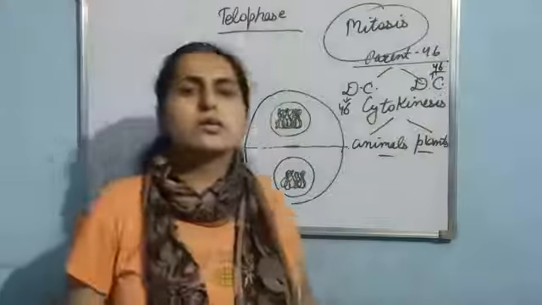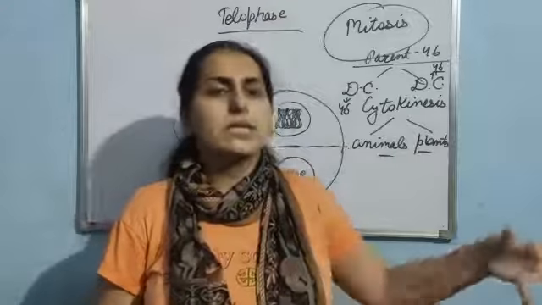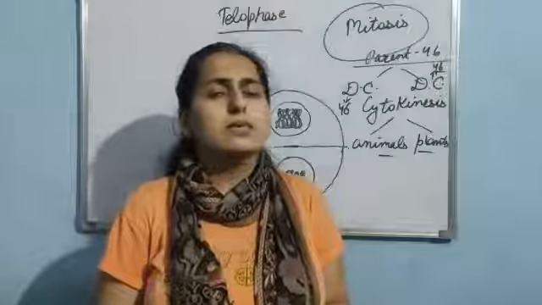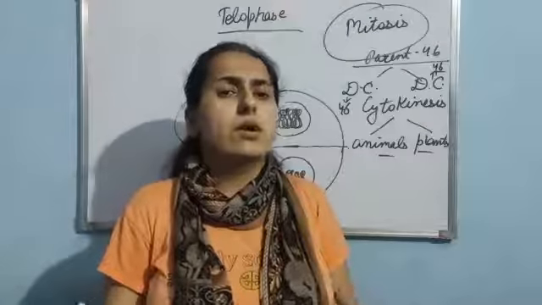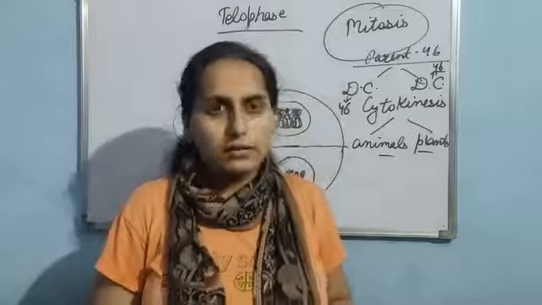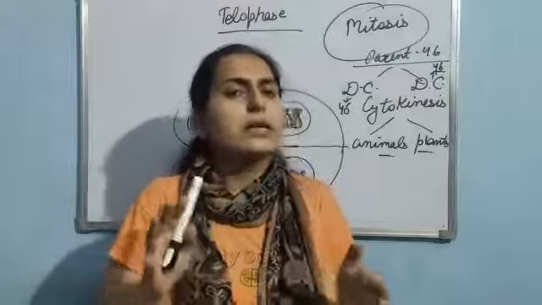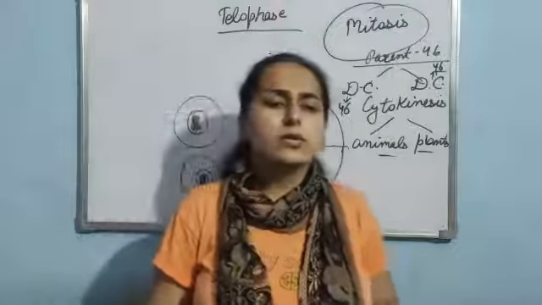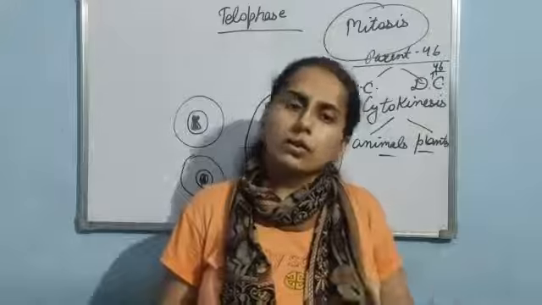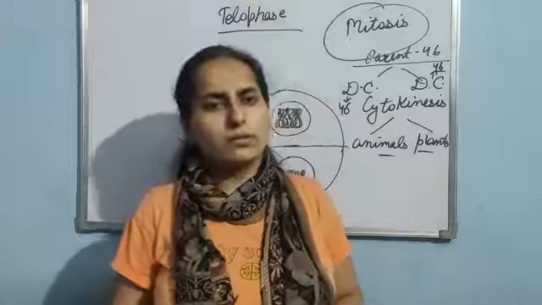Clear? Mitosis also helps in the growth of an organism from a single-celled zygote. Mitosis results in the formation of a huge body that consists of millions of cells. Clear? Mitosis also helps in repairing. Am I clear? Mitosis helps in maintaining the nucleocytoplasmic ratio. If I talk about plants, meristematic tissue is present in plants. In that meristematic tissue, mitosis is going on, with the help of which the plant is able to grow. Clear? Thank you.